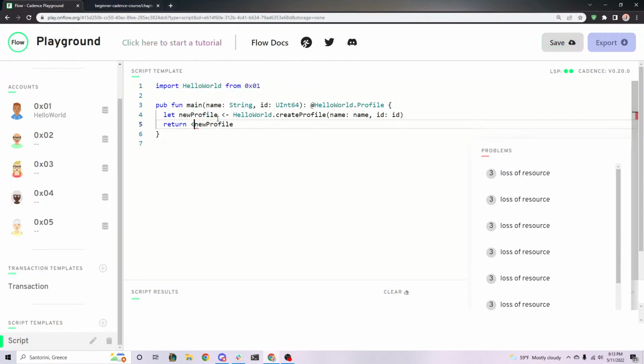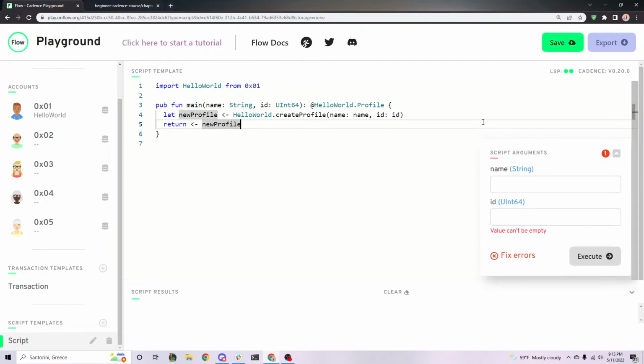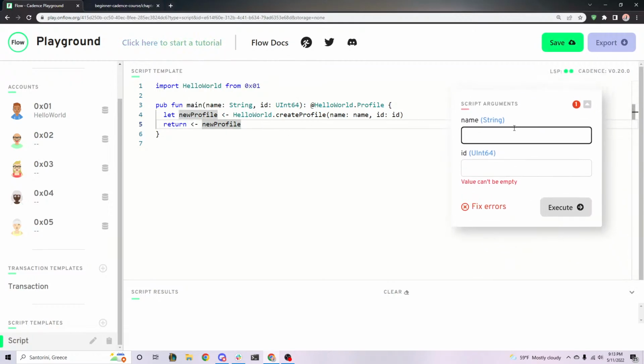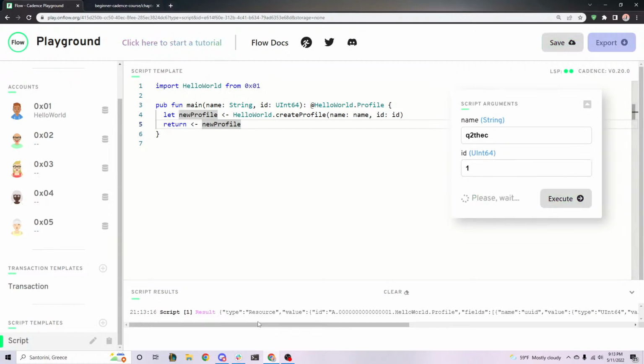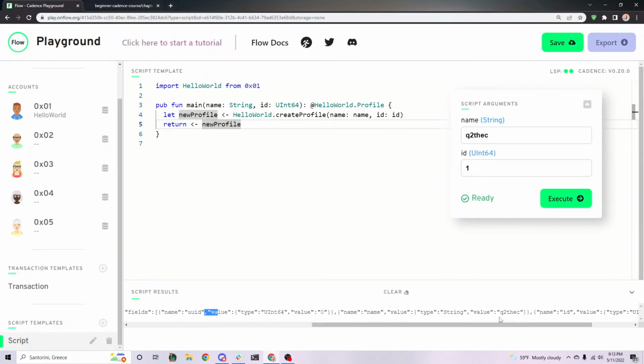Exactly. So then we have to return it just like that. Perfect. Great job. So now let's give it a name. Let's say Q2thec, and the ID is going to be 1. So if we execute this, boom, there's the resource. It has a name of Q2thec and an ID of 1 right here. Boom. So great job, guys.